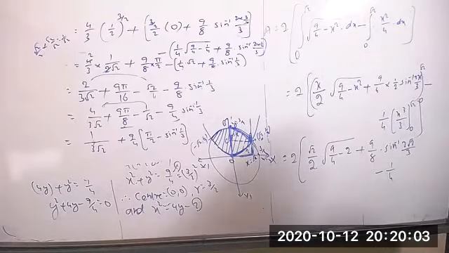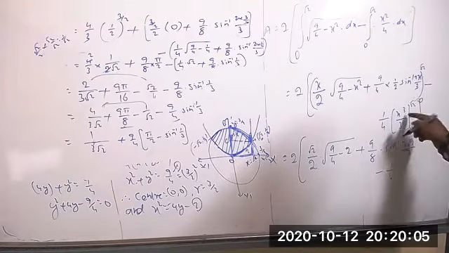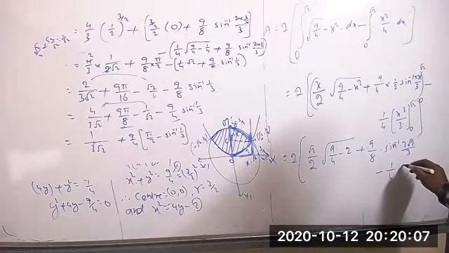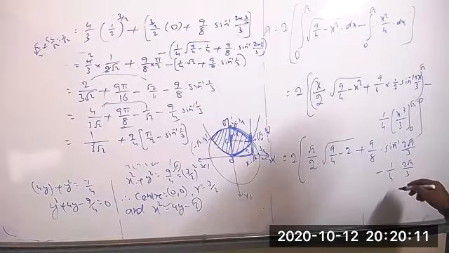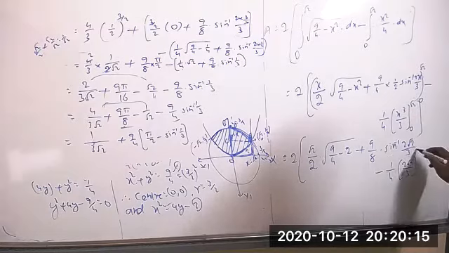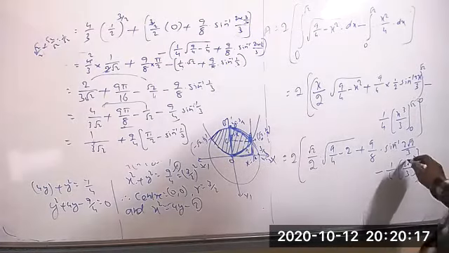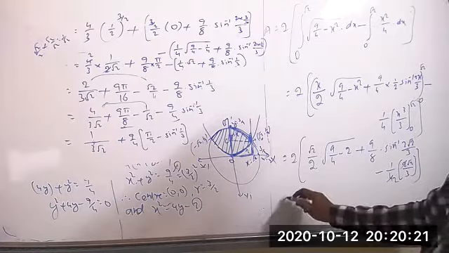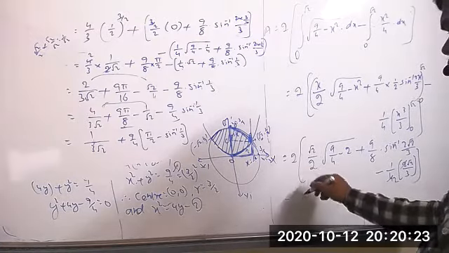Okay. So 1 by 4 into root 2 whole cube, then what do you get? 2 root 2 by 3. Minus, 0 by anything equal 0 only. Now you can find the values. Multiply with 2, now 2 will be cancelled.